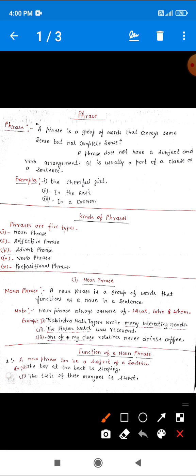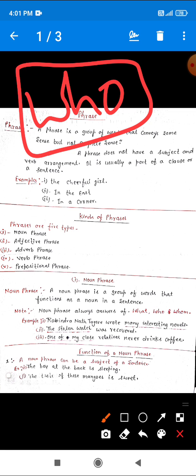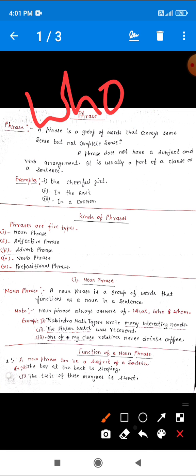The boy at the back is sleeping. Okay dear, now ask the question, who is sleeping? So we will get the answer, the boy at the back. Okay, so this underlined part, the boy at the back, is a noun phrase and is working in the place of the subject.